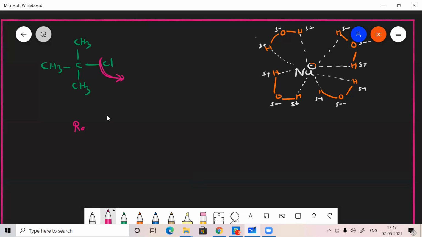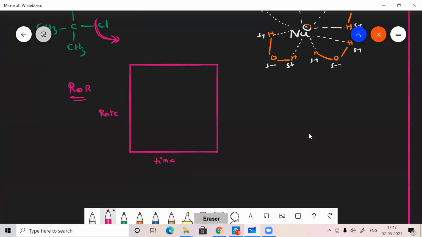Next, rate of reaction. We can plot a graph between the concentration of the reactant and the rate of reaction.